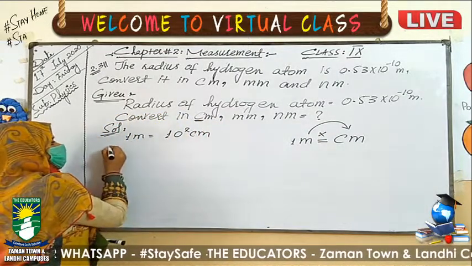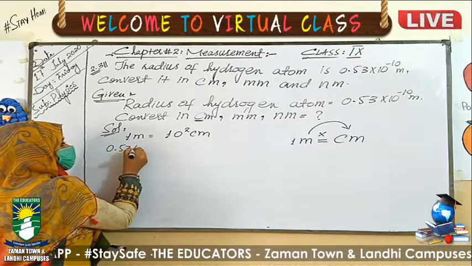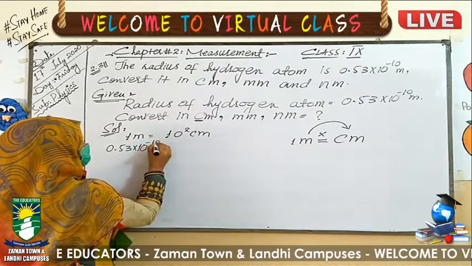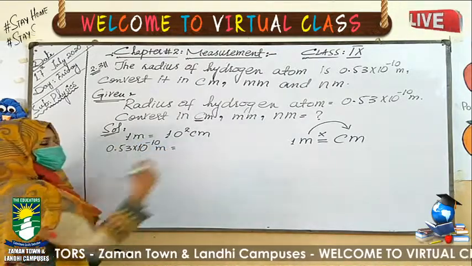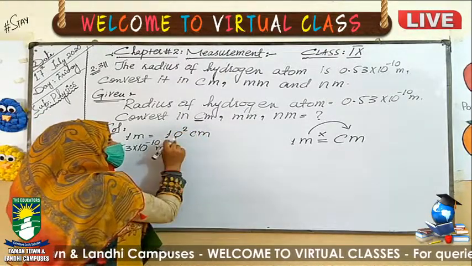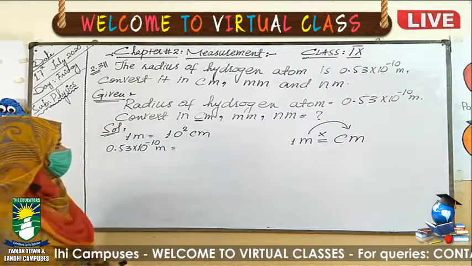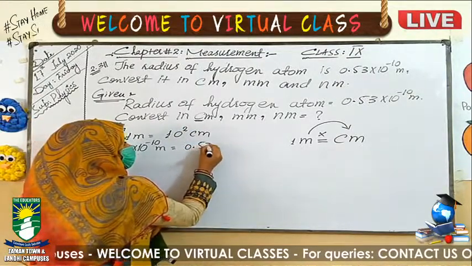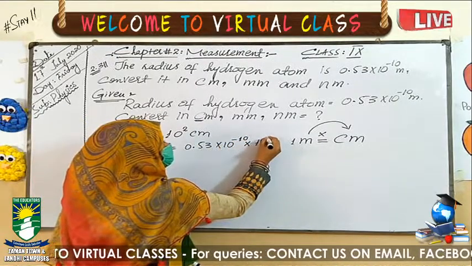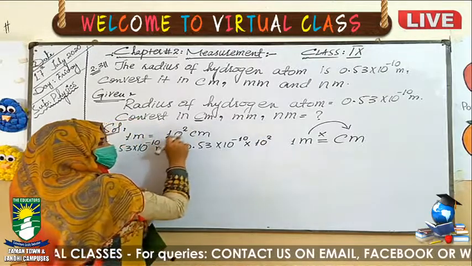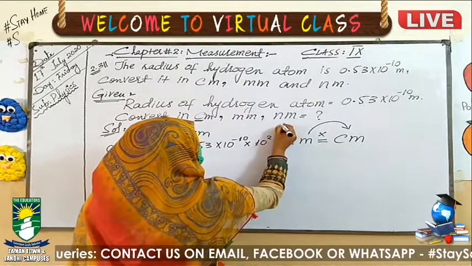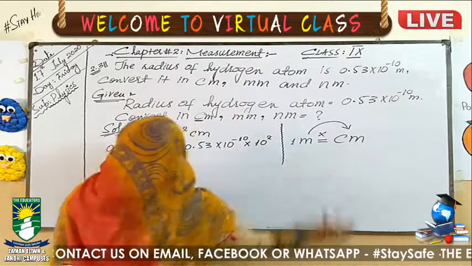The given quantity we have is 0.53 exponent minus 10 meter. We have to convert it into centimeter. So we will multiply the value of centimeters per meter with the given value. That is 0.53 exponent minus 10 multiplied by 10 exponent 2, which is also equal to 100. For your convenience, you can do it with a pencil.